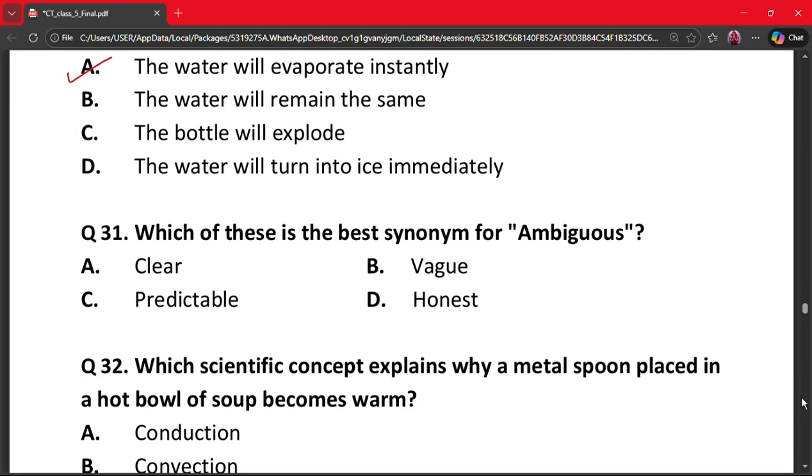Our next question is question number 31. Which of these is the best synonym for ambiguous? A. Clear. B. Vague. C. Predictable. And D. Honest. Here the correct answer is option B, that is vague. Why? Because ambiguous means unclear or vague.